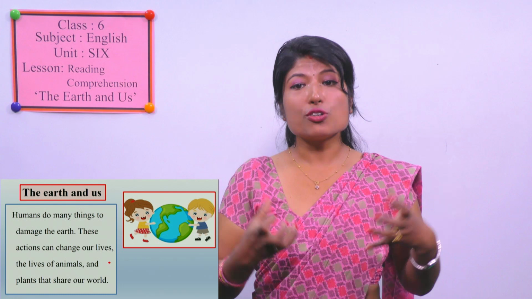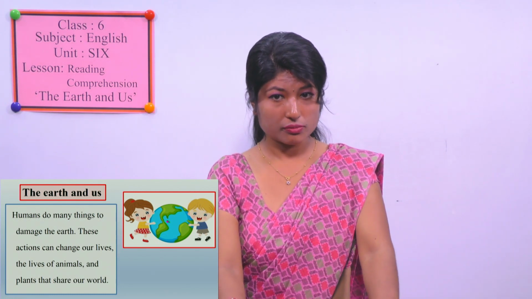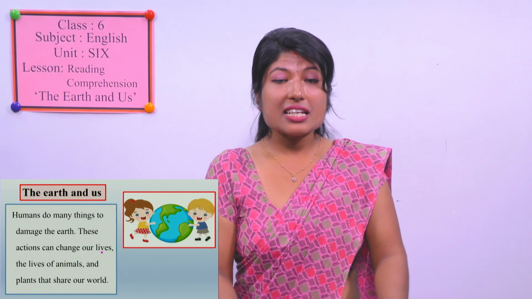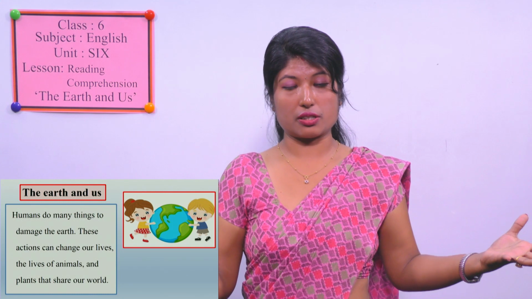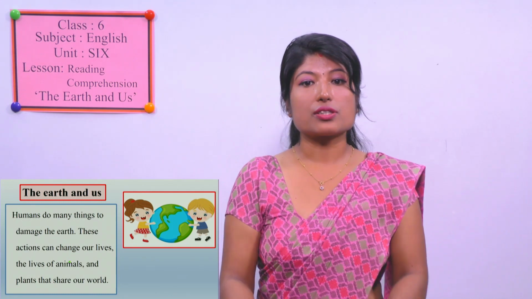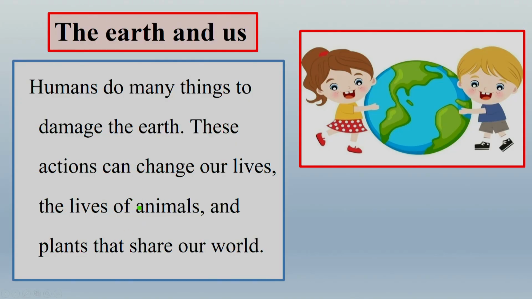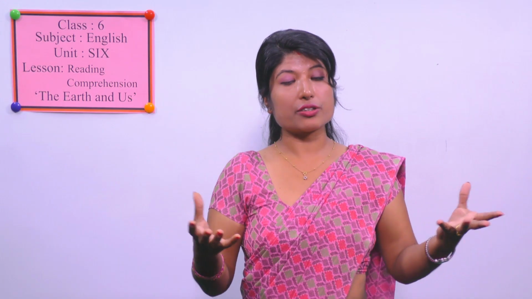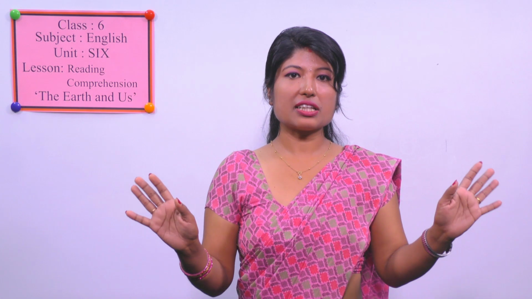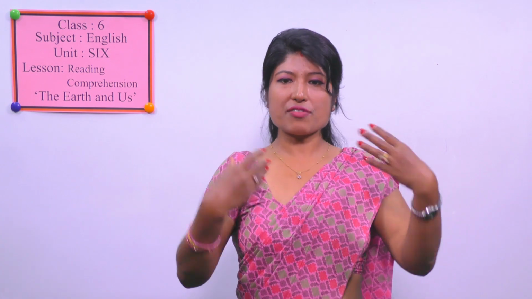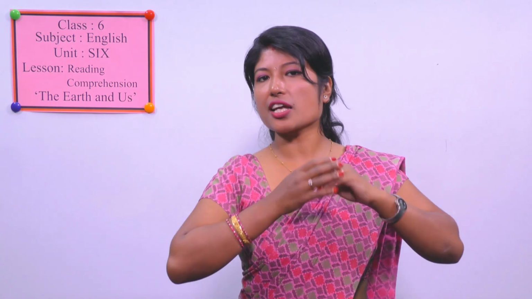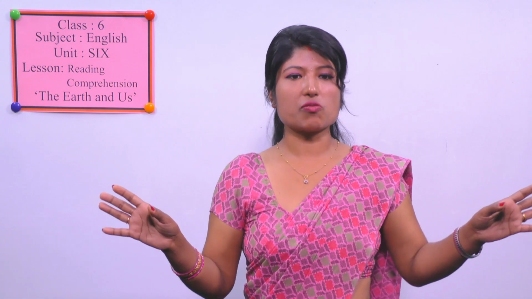So it's not only humans who live on earth. There are other creatures and plants who live on this earth. Okay, so the different lives of animals and plants share the world with us. We live together in this world. And this fact we forget. We humans think that only we are there on the earth and everything available on the earth is ours, and we can use it, we can do whatever we want.